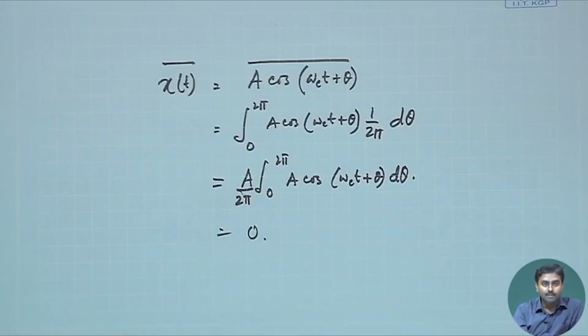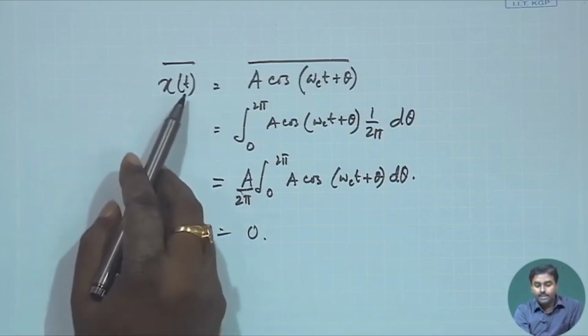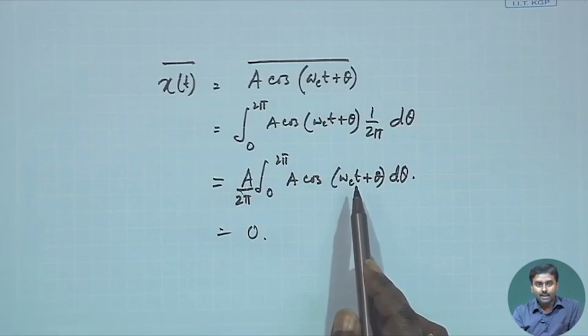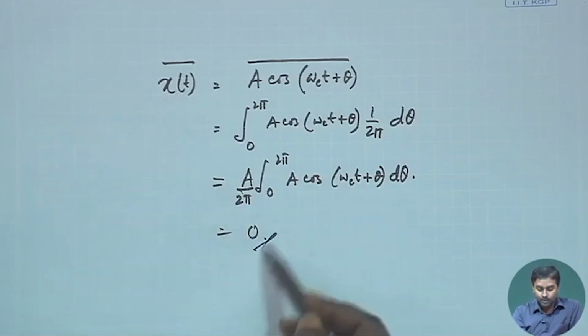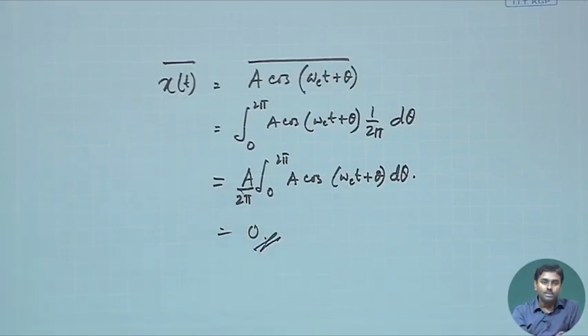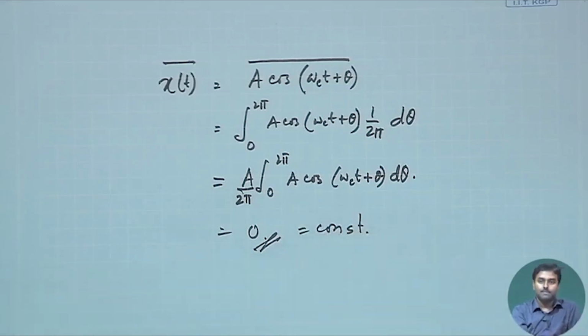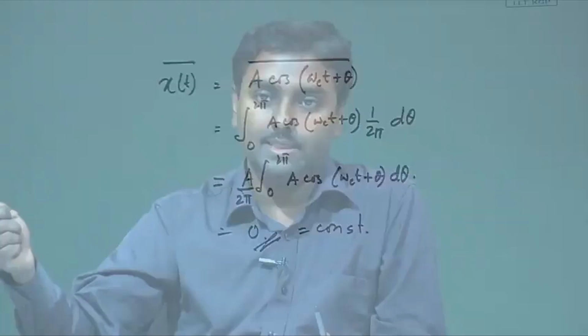The good part that has happened is I have started with any t, remember that t was there. So, it can be any t, but for any t I could now prove that this is 0. This will be 0 for any value of t. So, that must be constant over time, that is the good part. It has a mean value of 0 at every time instance.